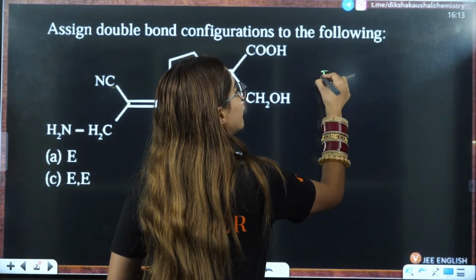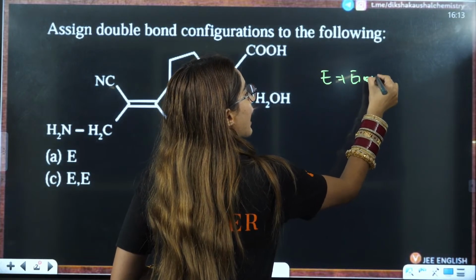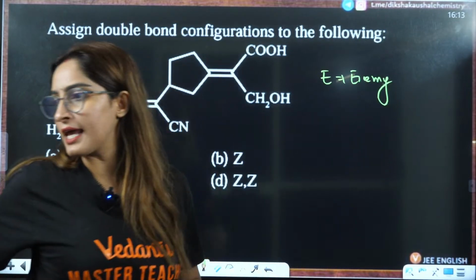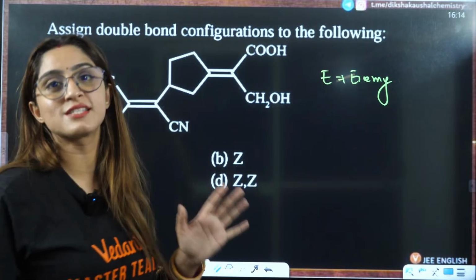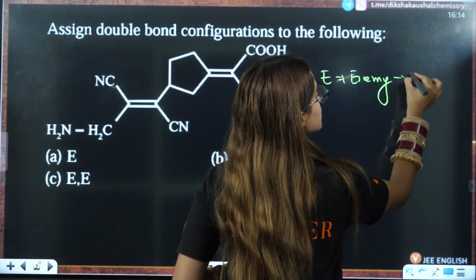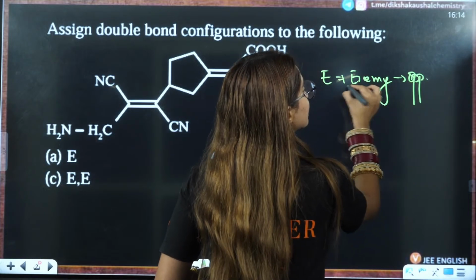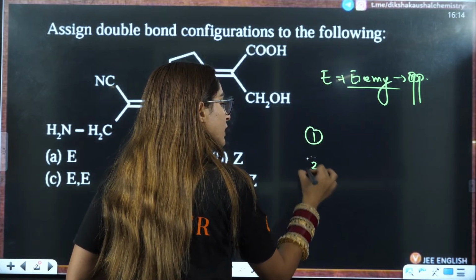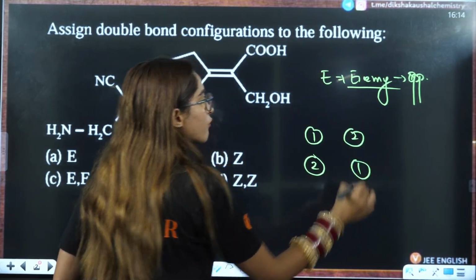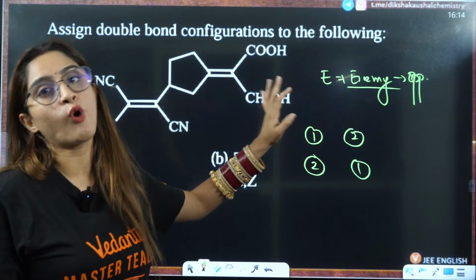Just remember E for enemy, okay? Enemies are always on the opposite side. So, enemies are always on the opposite side here. That is why for E, you will have 1 here, 2 here, 2 here, and 1 here. This is an E configuration.